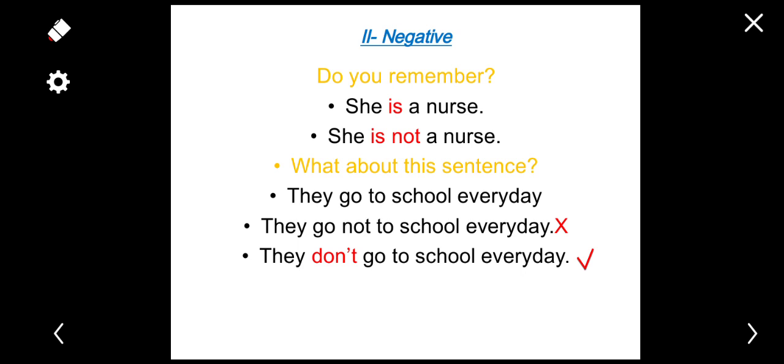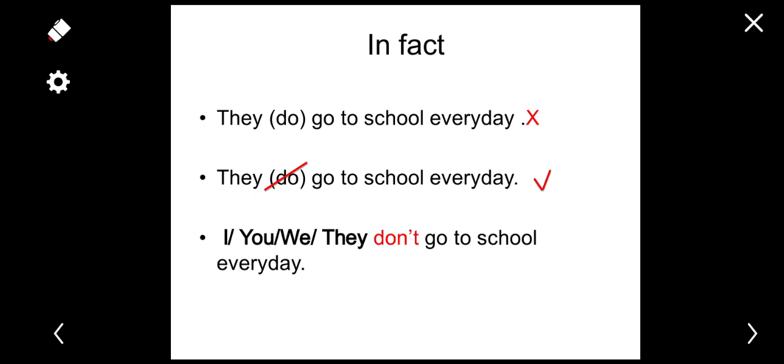So now you will ask, why this don't? Where does it come from? I will tell you a secret. In fact, it is they do go to school every day, but it's heavy to say they do go to school every day. Like in Arabic, we cannot say هم يقومون بالذهاب إلى المدرسة كل يوم. So it's heavy to say يقومون بالذهاب. So we can simply say يذهبون. The same here. We can simply say they go to school every day.